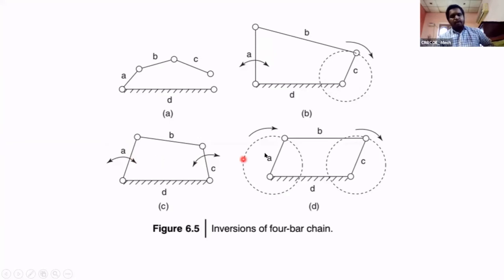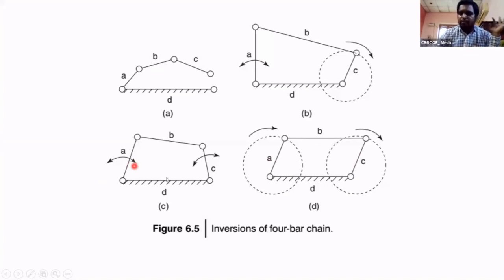And one more thing, here two links make complete rotation. Means A can revolve around this point and C can revolve around this point. The link which is making rotation is called a crank. Means here two links are making rotation. So here we have two cranks. This is called double crank mechanism.